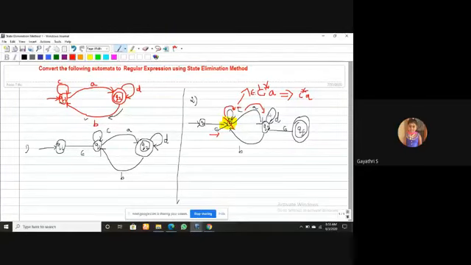Then one more loop is here, as in the previous example.